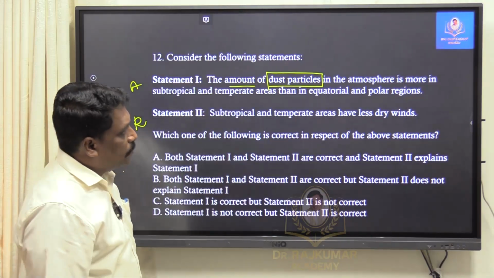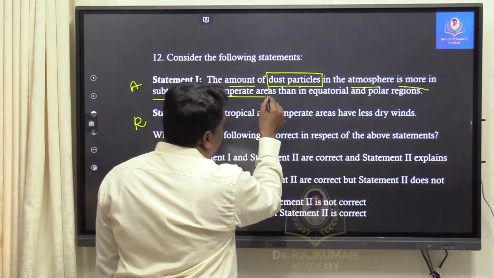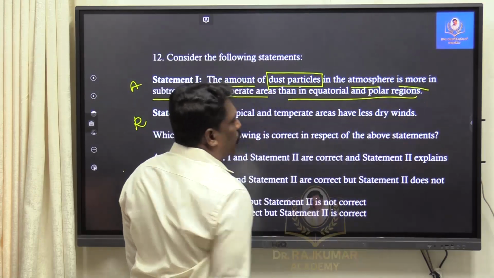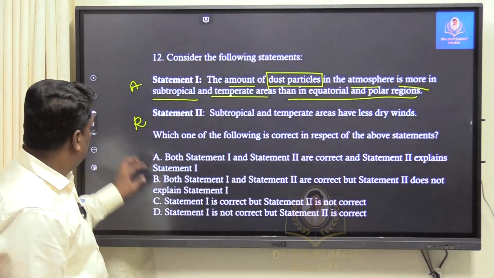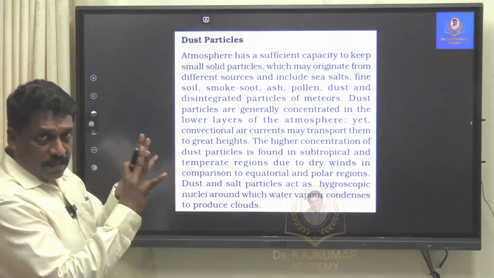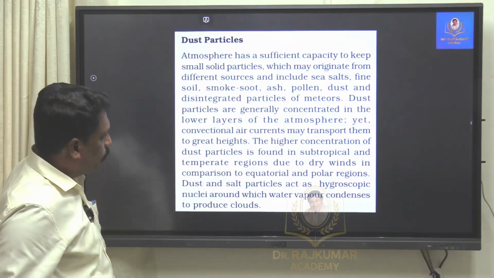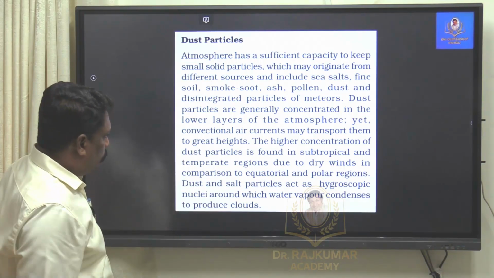The amount of dust particles in atmosphere is more in subtropical and temperate area than in equatorial and polar region. I will show this NCERT snapshot, a print screen, that's it. They talk about this concentration.